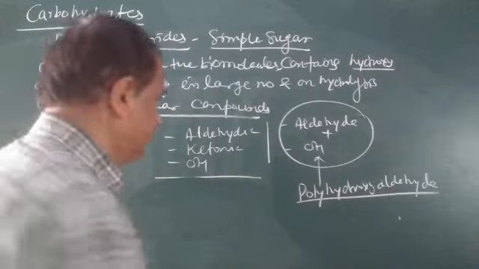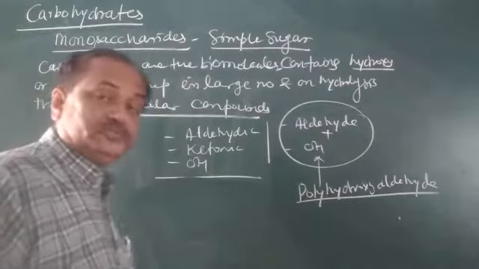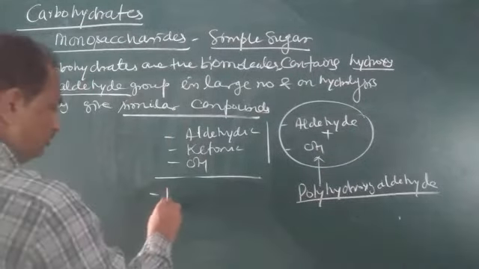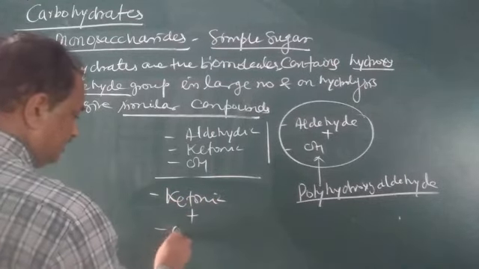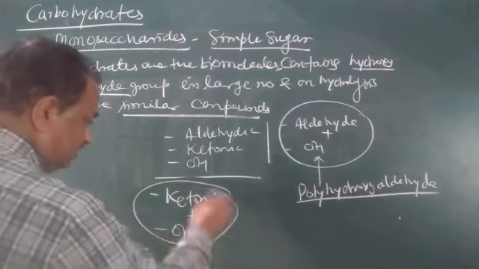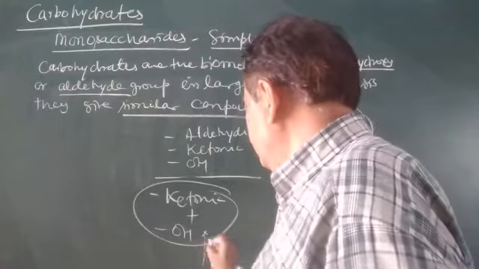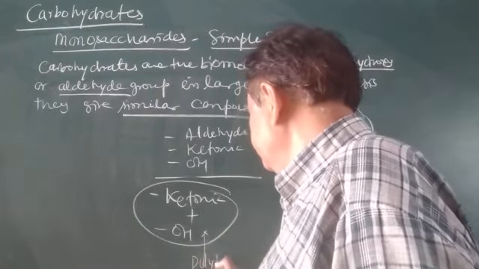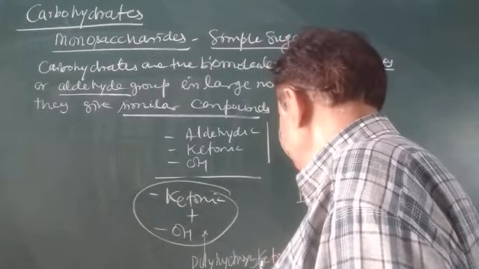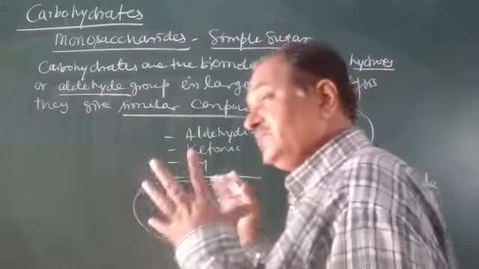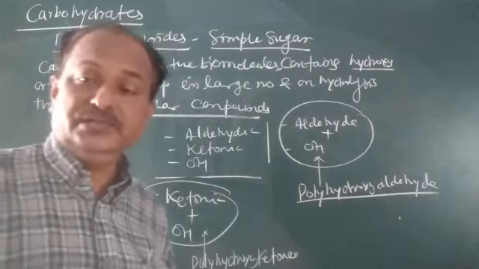In some cases, when aldehyde and OH form, it is polyhydroxy aldehyde. Similarly, ketonic plus hydroxy, so a large number of OH is present, so it is called polyhydroxy ketones. So that's why we say sugars are polyhydroxyaldehydes or polyhydroxy ketones.